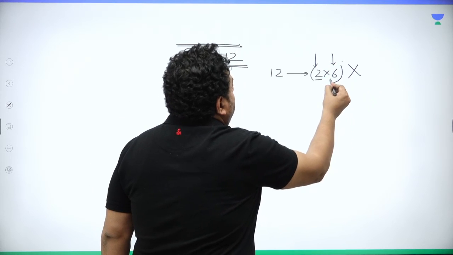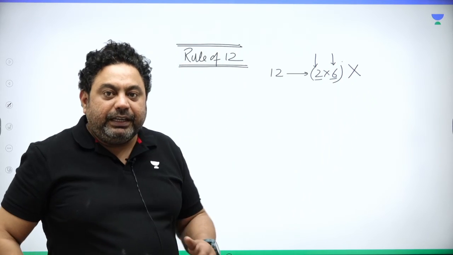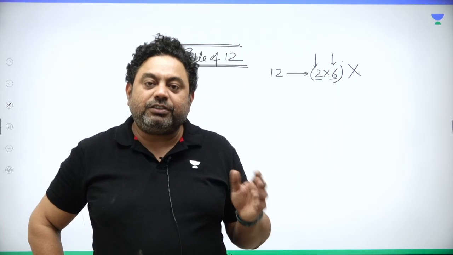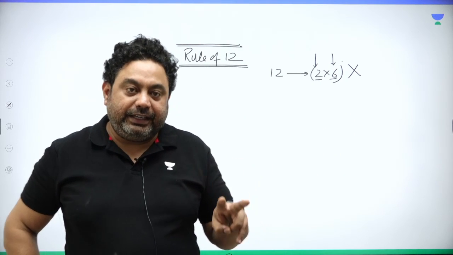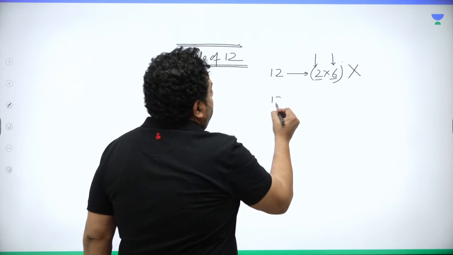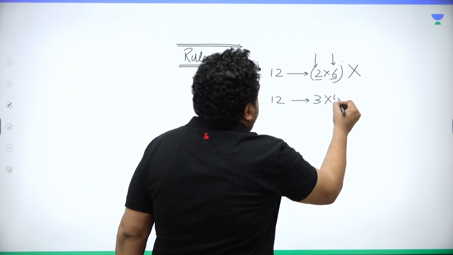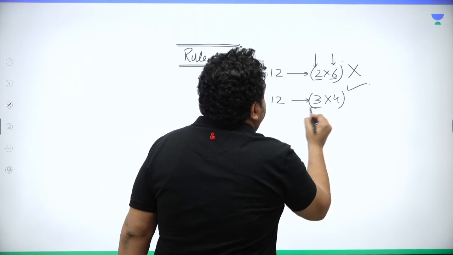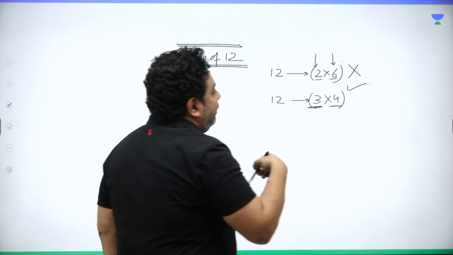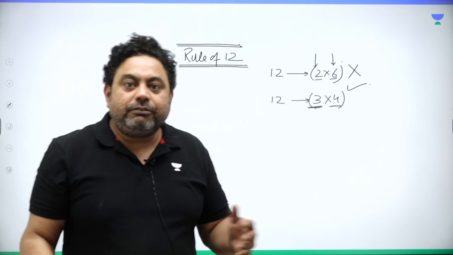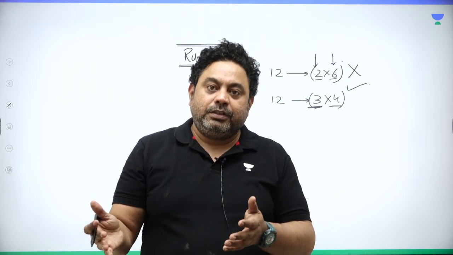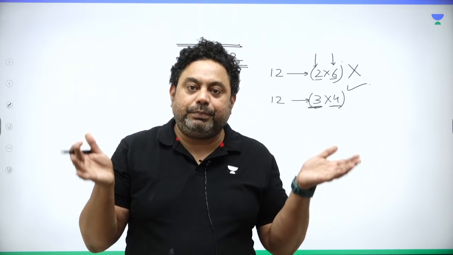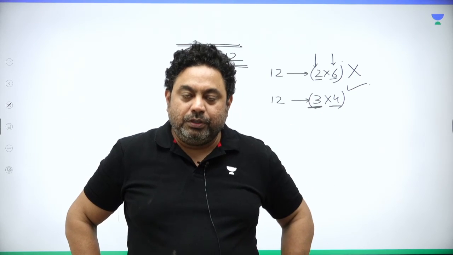Why? Because 2 and 6 have same parity, meaning both are even, right? So try to get opposite parity, which means rule of 12 would better be 3 and 4, right? Why? Because 3 is prime and both the numbers are of opposite parity. 3 and 4, one is even, one is odd. So then it's a better way of breaking a composite number to get a rule. So not 2 and 6.